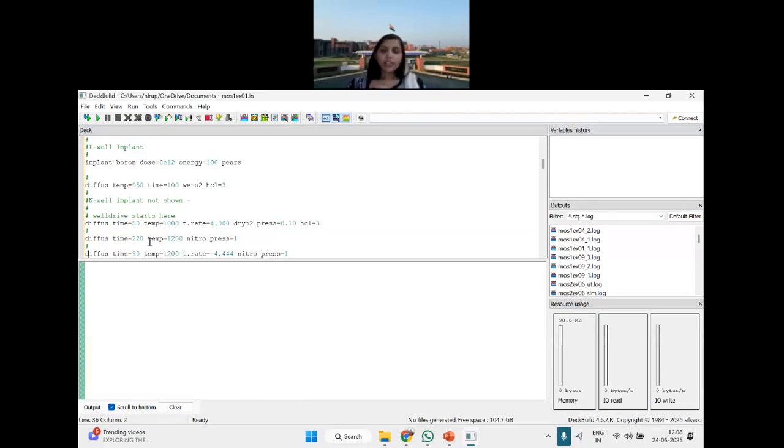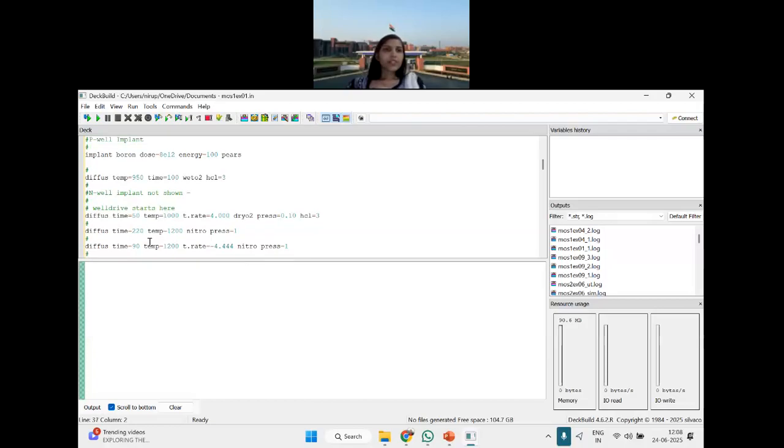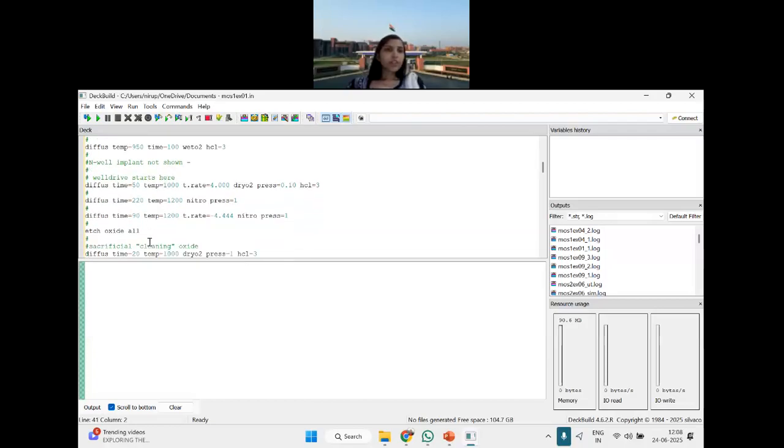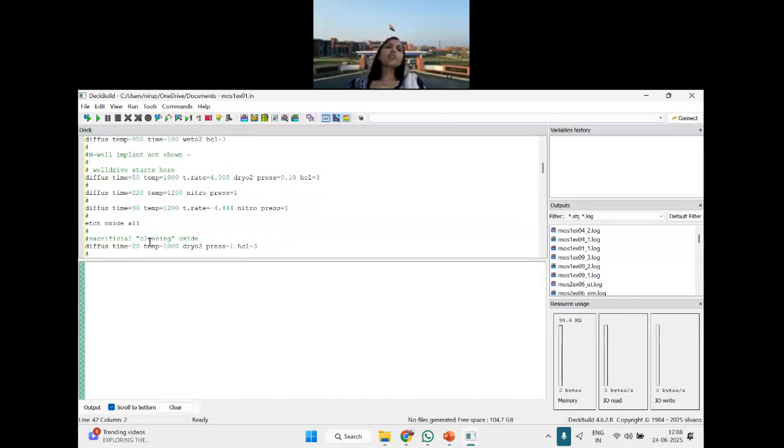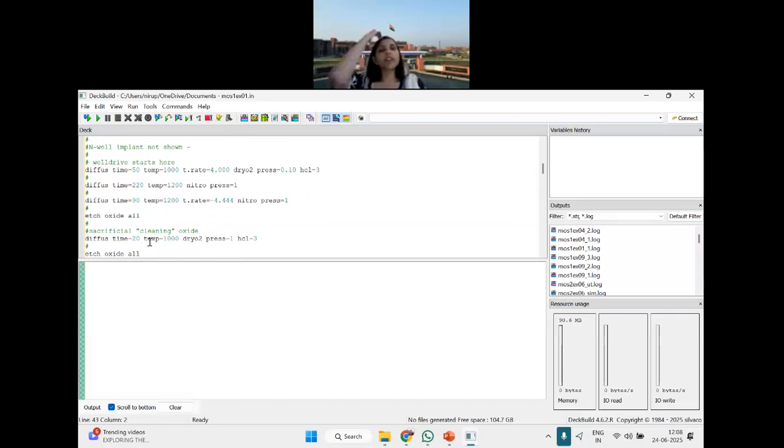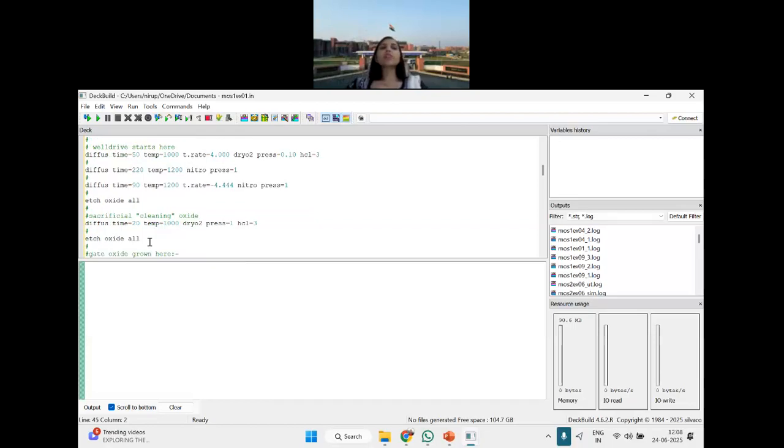Then you diffuse it with a pressure of 1. After that, what will happen? You will take off all the sacrificial oxides. So this is how you etch all the oxide, diffuse it for 20 minutes, and then again in the presence of dry oxygen.